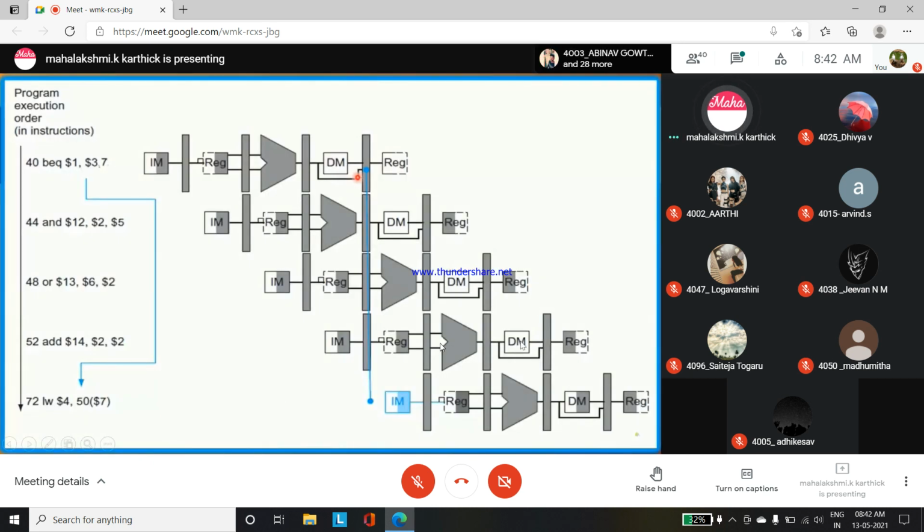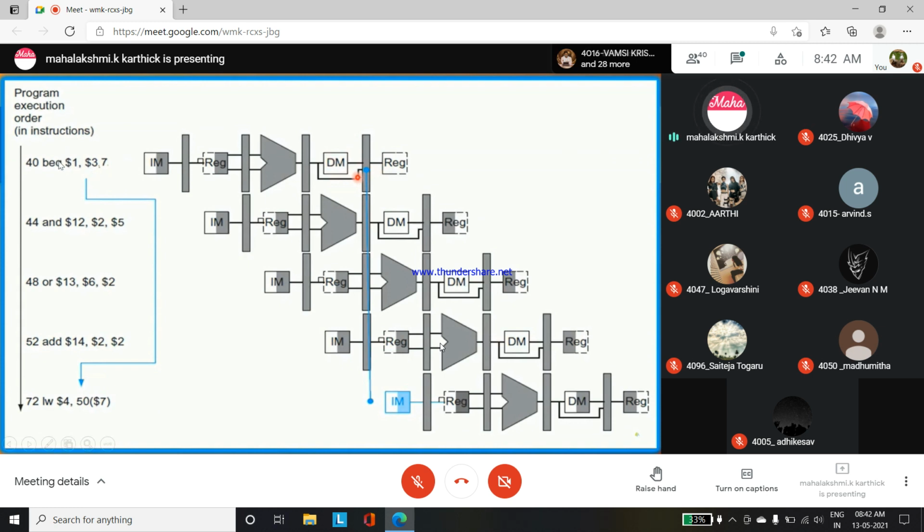Here is the example for you. Here 40, 44, 48 are the PC count values. PC plus 4, that count value. Here it is 40, then 44 plus 4 plus 4. So this is the address value of the program counter, the current instruction. This address, now we have passed the branch equation address here. I have told you, once the branch equation is true, where it is taken, try to understand.